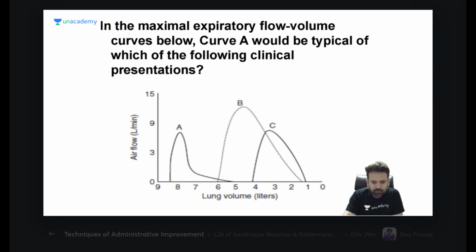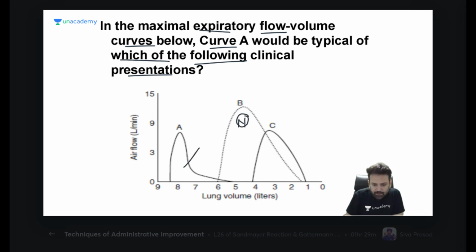Okay, question number 2. In the maximal expiratory flow volume curve, curve A would be typical of which of the following clinical presentations? So these are the clinical presentations, but first, what is curve A? What is curve A showing? Curve B is normal. You can see it is normal.